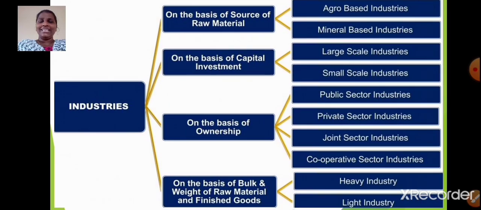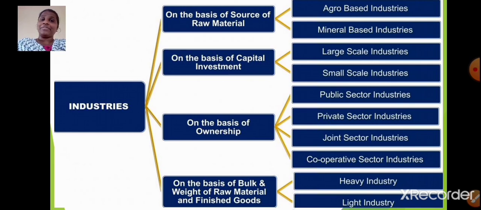Now let us do a short recap. Today in this video, we have learnt about the classification of industries. Industries are classified on the basis of source of raw material, on the basis of capital investment, on the basis of ownership, on the basis of bulk and weight of raw material and finished goods. On the basis of source of raw material, we have agro-based industries and mineral-based industries.